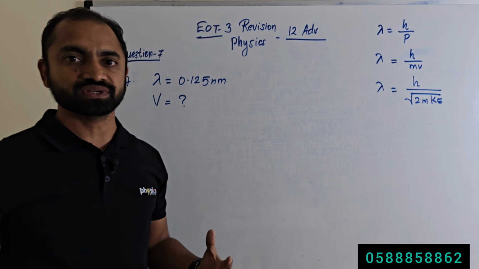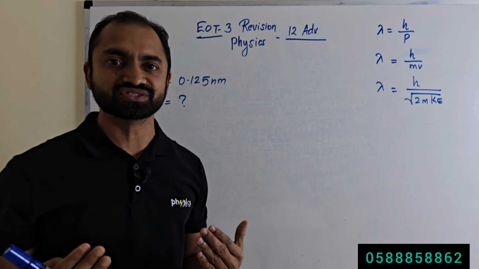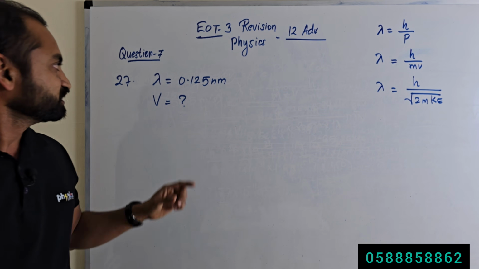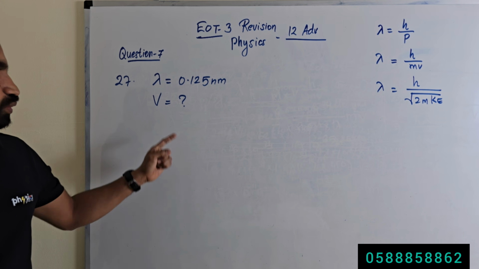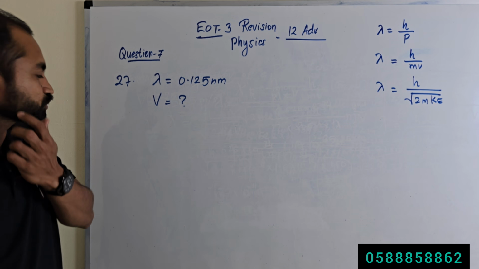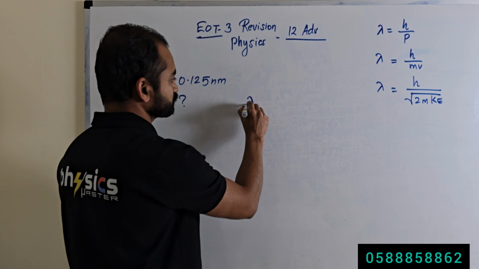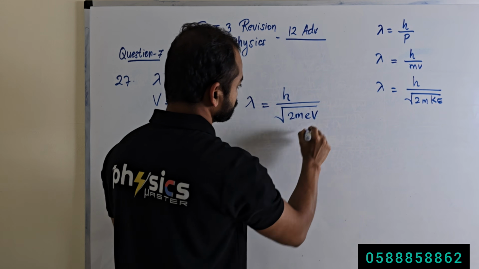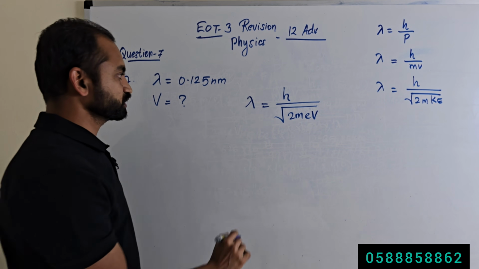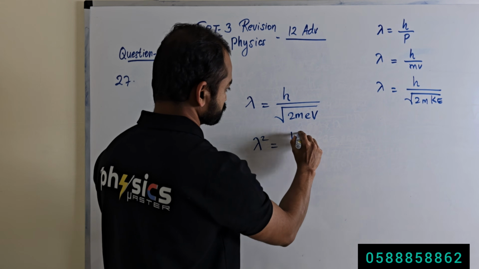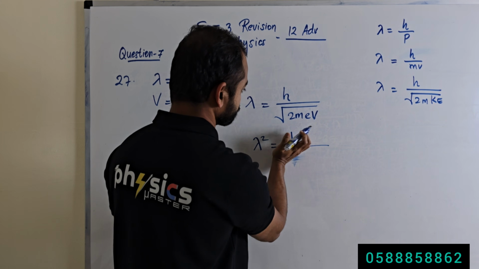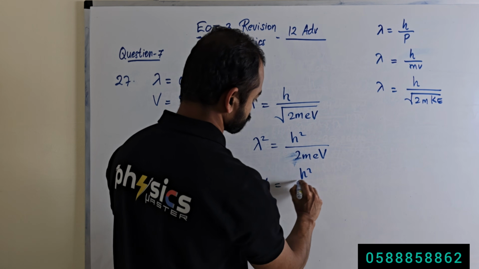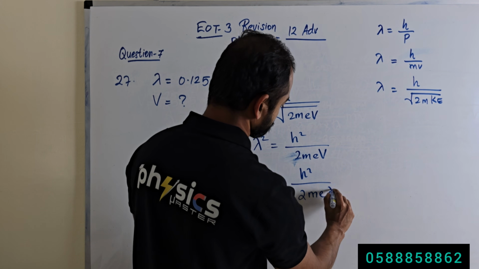Question number 27. We need to calculate the potential difference required to accelerate an electron so that it will move with a wavelength of 0.125 nanometers. So wavelength is given and we need to calculate the potential difference. We can do it like this: wavelength lambda is equal to h divided by square root of 2meV, and we will square the equation. So lambda square is equal to h square divided by 2meV. So the potential difference is equal to h square divided by 2me times lambda square.